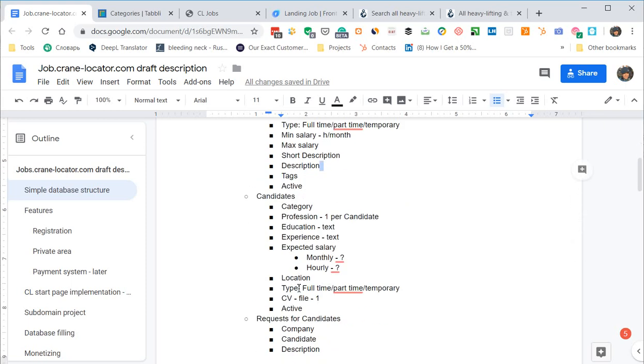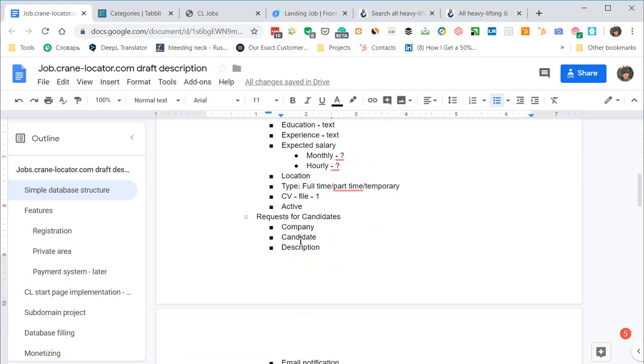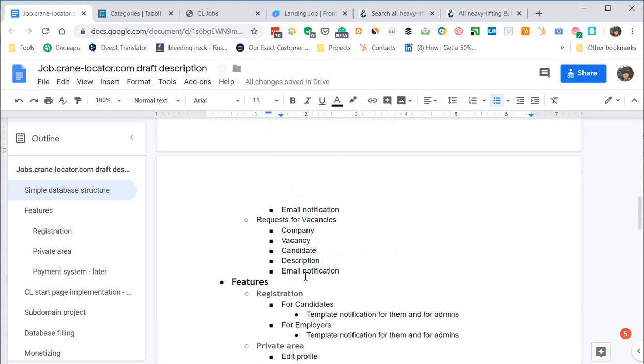Something very similar for candidates. It should have a category, a profession, a name, some explanation about education and experience, expected salary, the geolocation where people are located now, the expected type of work, a CV file, and it can also be active, not active. And we need a structure which connects requests from candidates or for vacancies.